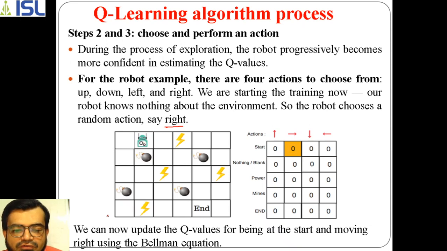As soon as we have taken the action right, we need to update the Q value, because it was the initial one. We need to update the Q value for being at the start and taking the action right, with the help of the Bellman equation. So using that action, it has to update the Q value using the Bellman equation.